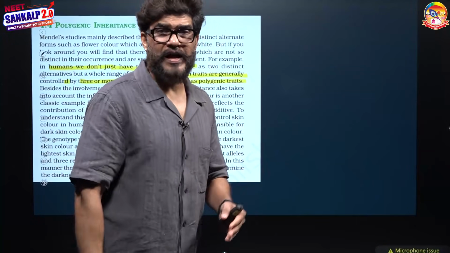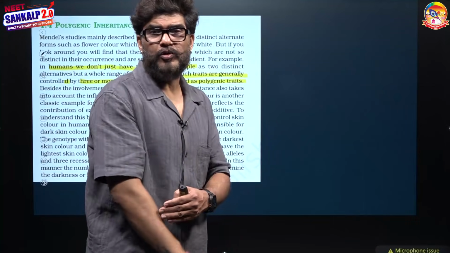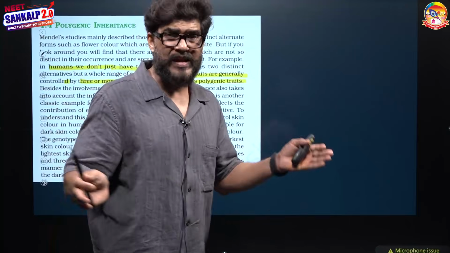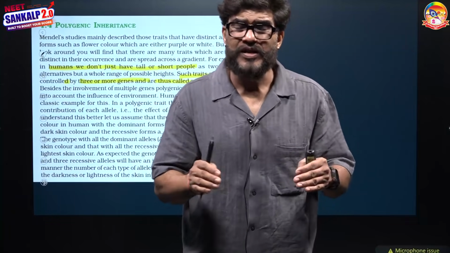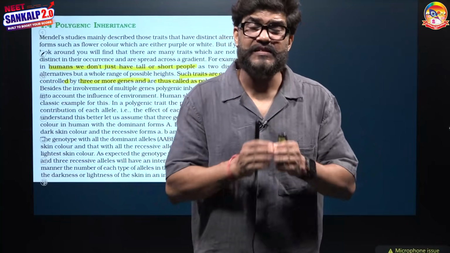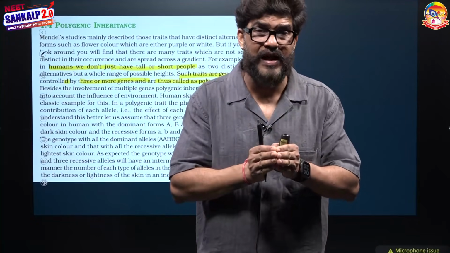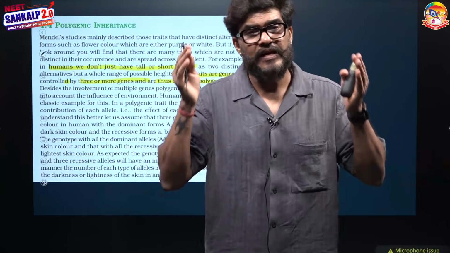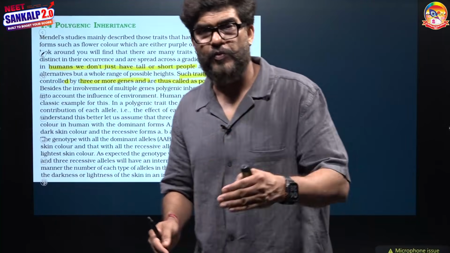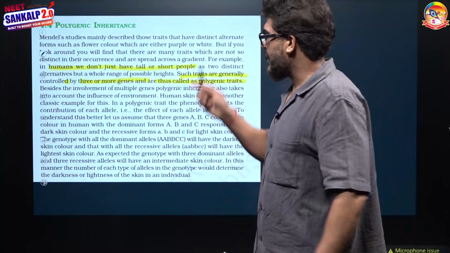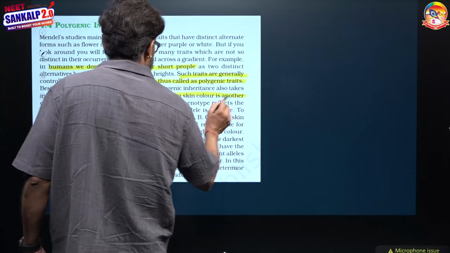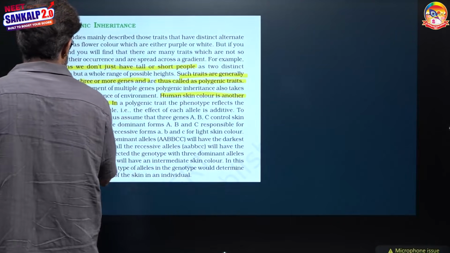Not just human height, human skin color is also not confined to only black and white. There are also many shades. Whenever any character is not confined only to the two extremities, and instead has a variety of range of the trait between the two extremities, then such a trait is definitely going to be controlled by more than 2 allelic forms, meaning 3 or more allelic forms, and that is called polygenic inheritance. In human beings, skin color is another classical example of this.